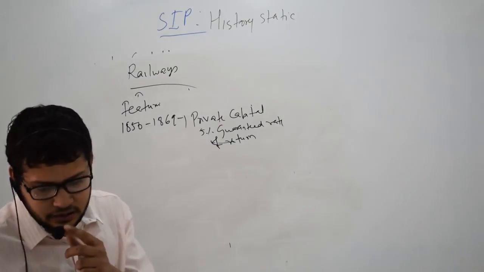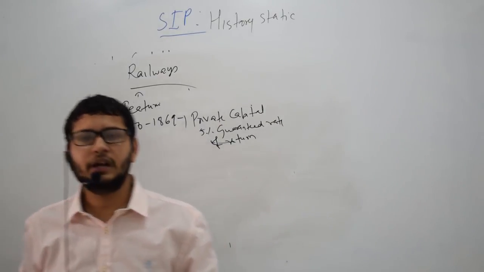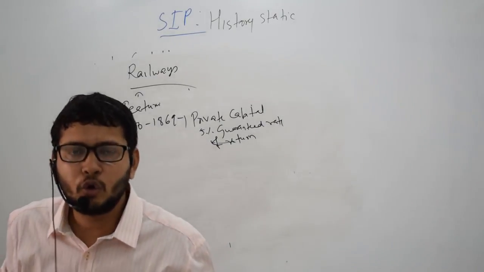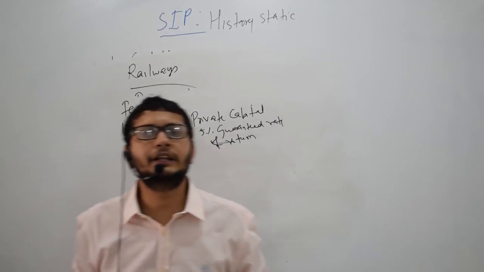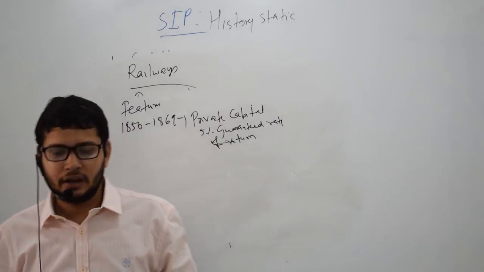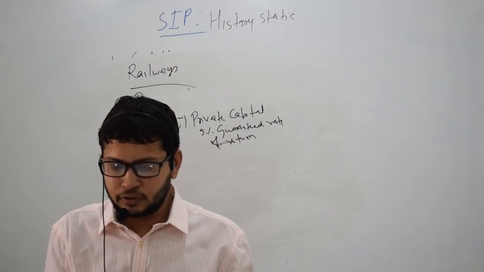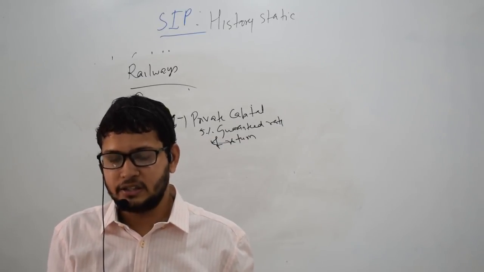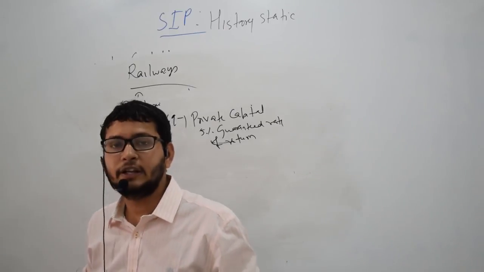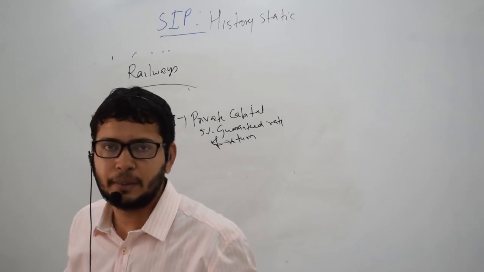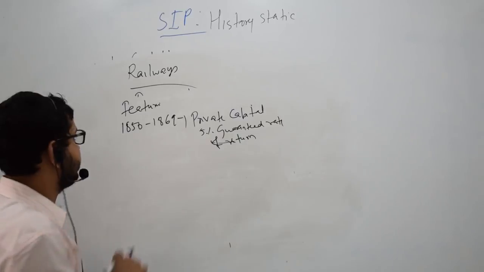However, in 1869, it was found that very few lines had been developed in India, and the target was missed. Therefore, in 1869, railways began to be built as a state enterprise.